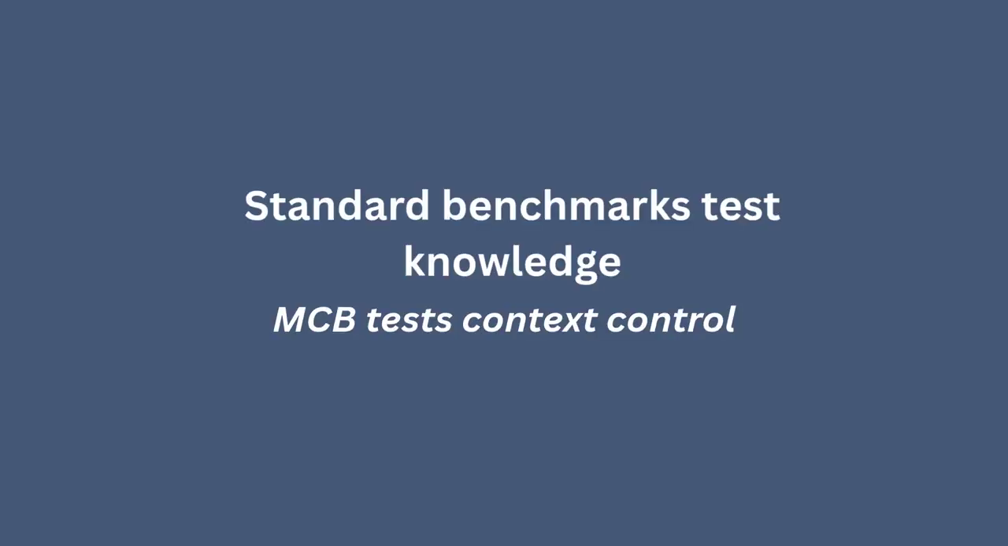Most benchmarks ask one question: does the model know the answer? But real workflows ask a harder one. Can the model control what it retrieves from its own context window when that context contains distractors, stale information, thread overlap, and authoritative but incorrect updates?